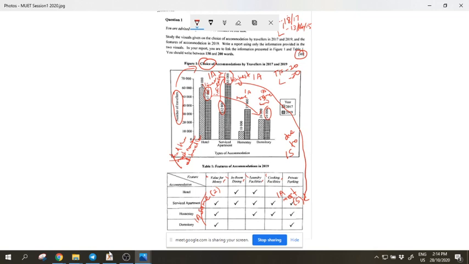You said hotel had the most number of travelers who chose its accommodation. No, not from your class, but somebody asked me, can they write like this or not? Hotel had the most number of travelers who chose its accommodation. Can. Why? Because you put the keyword in, chose. That's the most important part, putting the keyword in.